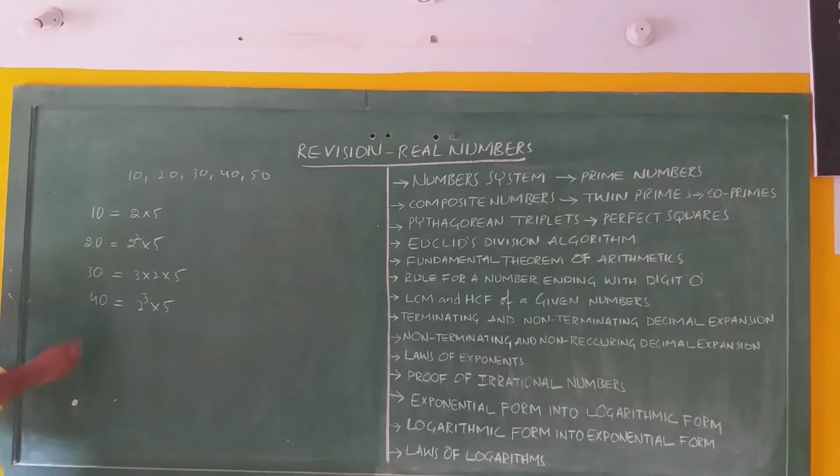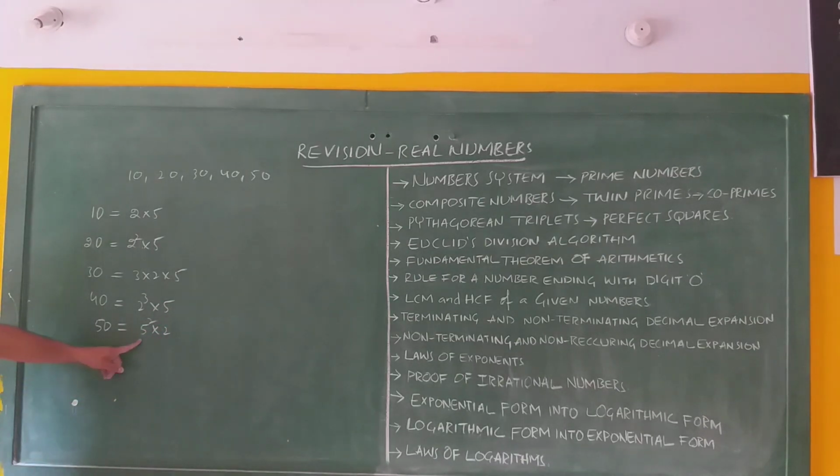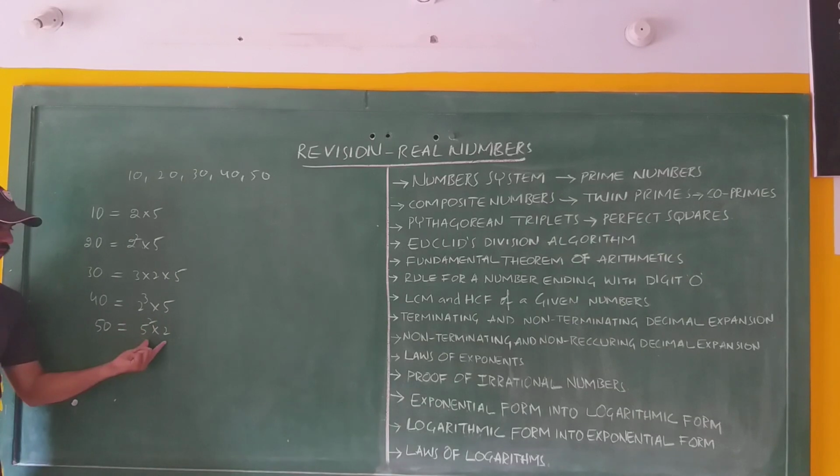8 5s are 40. And another example, 50 can be written as 5 square into 2. 5 square equal to 25, 25 into 2, 50. Now what we observe in all the numbers ending with the digit 0 is that their prime factors are 2 and 5. We see a common prime factor, 2 and 5, in each of them.